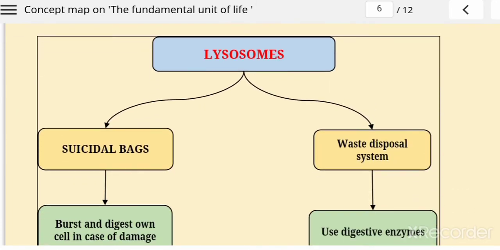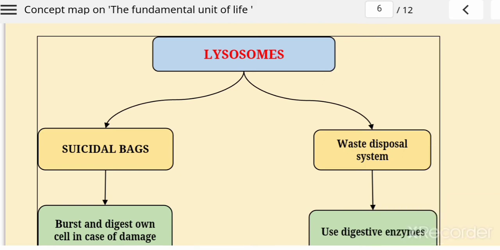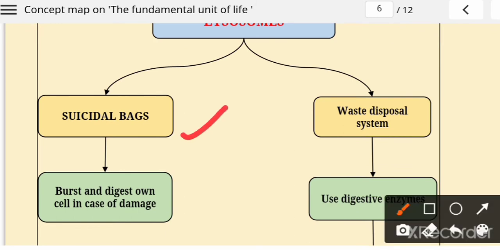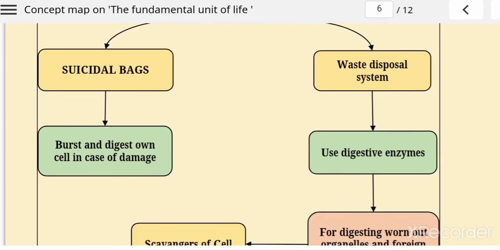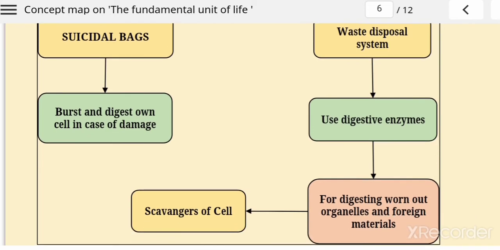After this, you have another very important cell organelle, lysosome, which is synthesized with the help of Golgi apparatus. Okay, so lysosome plays two very important functions. First one, it acts as a suicidal bag, and second one, it acts as a waste disposal system. How does this work? Suicidal bag means it has its own digestive enzymes which help to burst and digest its own cell in the case of damage.